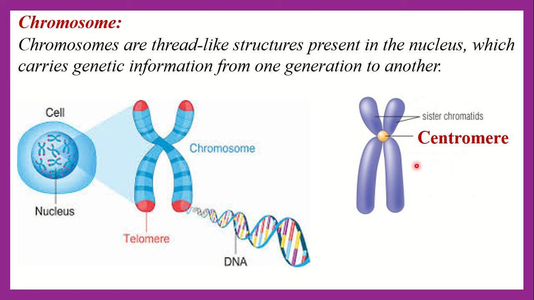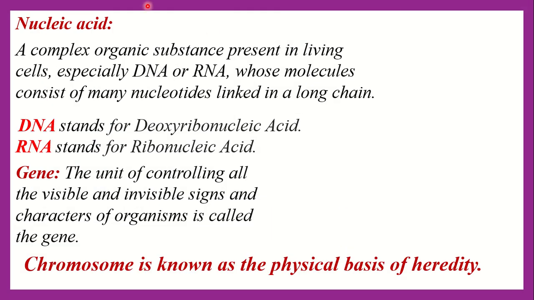Now, this portion, chromosome. What is found in the nucleus? So, in the nucleus there are two types of nucleic acid. Now, our topic is nucleic acid. Nucleic acid is a complex organic substance present in living cells, especially DNA or RNA. Have you heard about DNA and RNA?